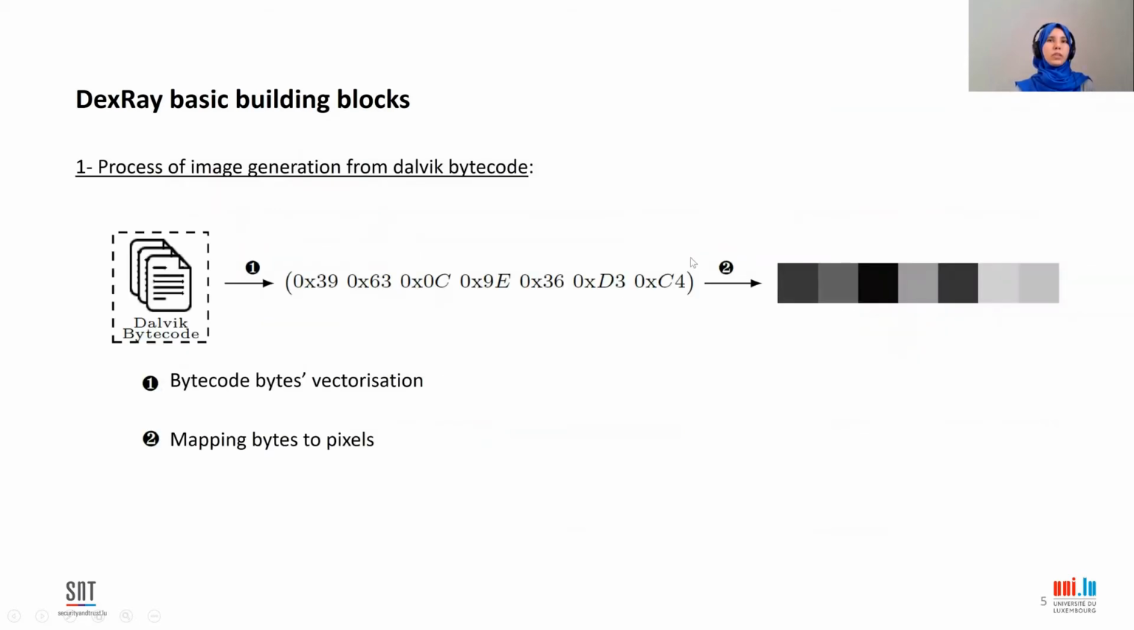So now I will present each of the previous steps in more detail. For the first step, we extract the Dalvik bytecode from the APK file. Then we vectorize it, and we map each byte in the Dalvik bytecode to a pixel value in the image. We have opted for a vector image representation in order to not distort the sequence of the bytecode from the text file. Unlike some related works that have opted for a square or a rectangular image representation of the apps,